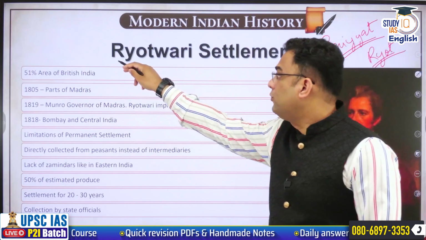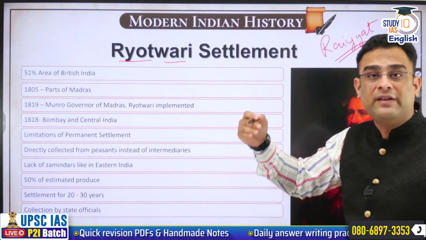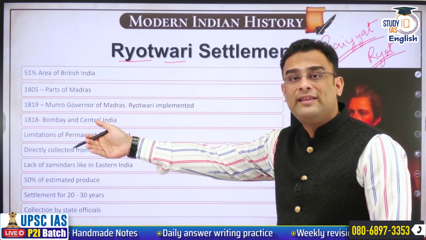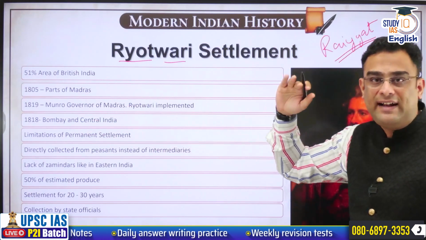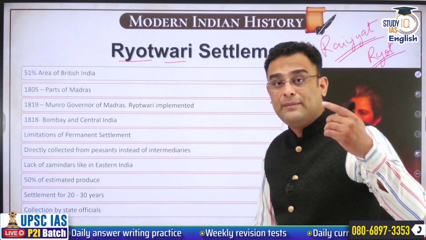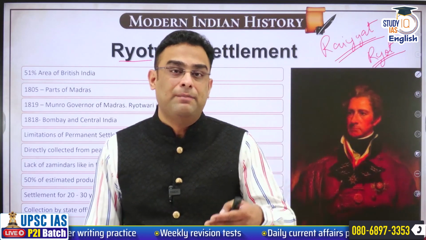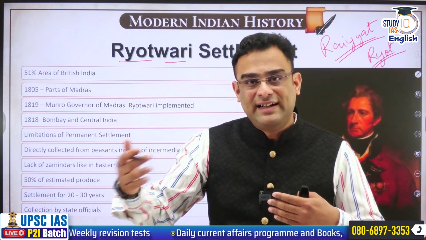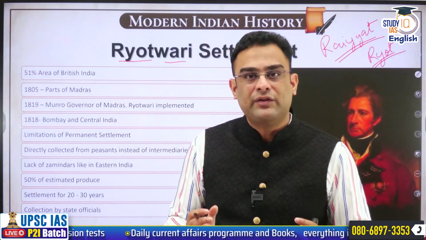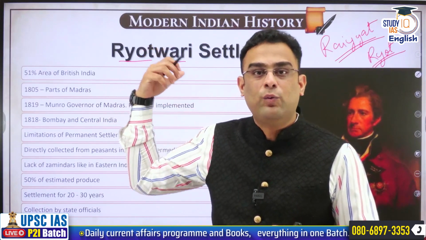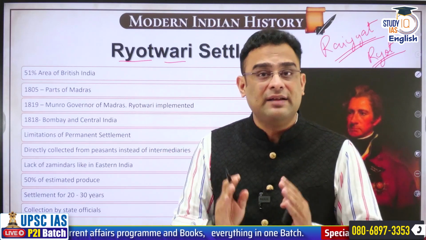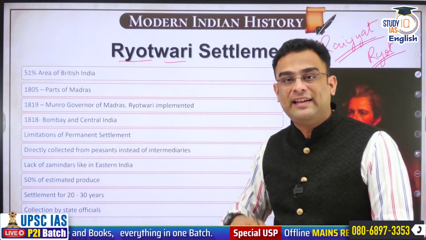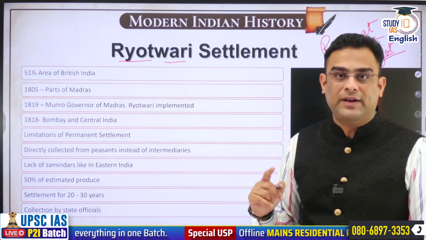Ryot. And Ryotwari system is a system in which the state, East India Company state, directly settled a revenue with the individual farmer. That system is called as Ryotwari. In Zamindari, there is an intermediary between the state and the final cultivator, the Zamindar. The Zamindar collects rent from people, and out of the rent that he has got, he shares revenue with the state. That is the idea in Zamindari system. In case of Ryotwari, there is no such intermediary. The state is directly settling it with the cultivator.